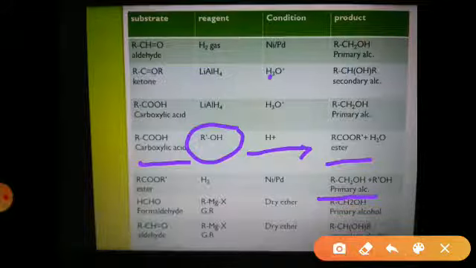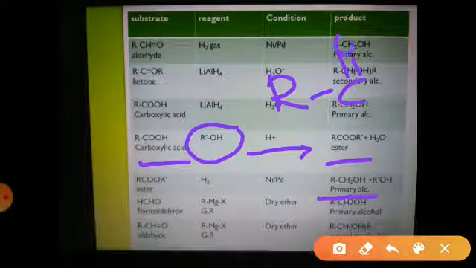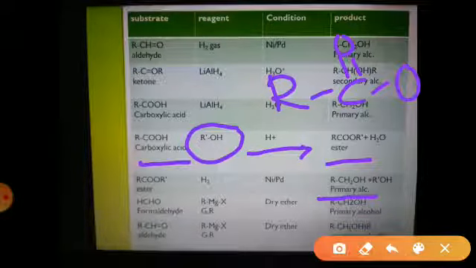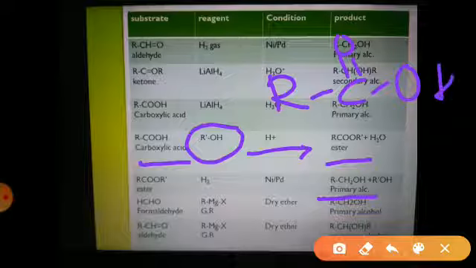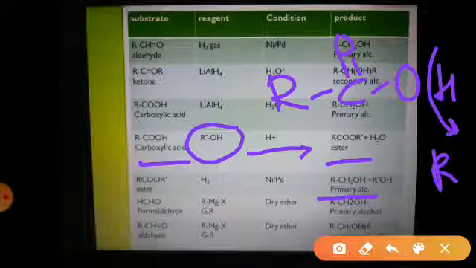RCOOR. This RCOOR is called an ester, and ester is considered as the alkyl derivative of acid. So here the H of acid is replaced by R. So this is ester, RCOOR dash. So in this case we are getting the ester in the first step.